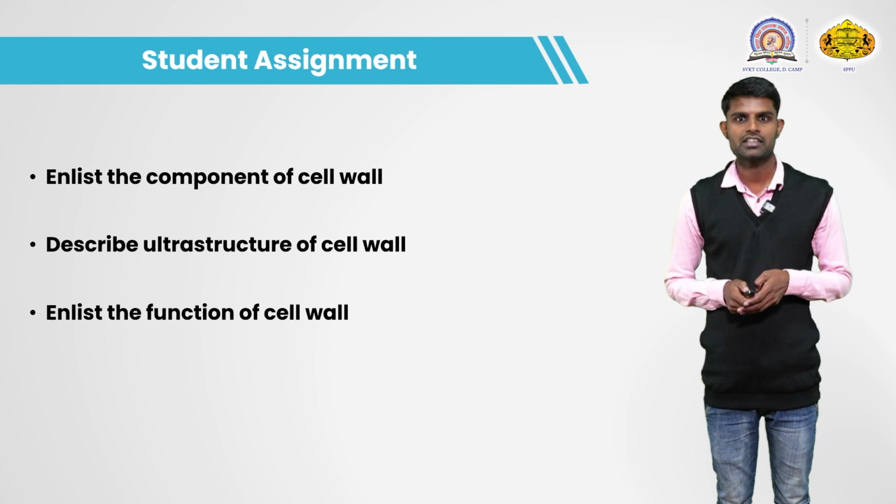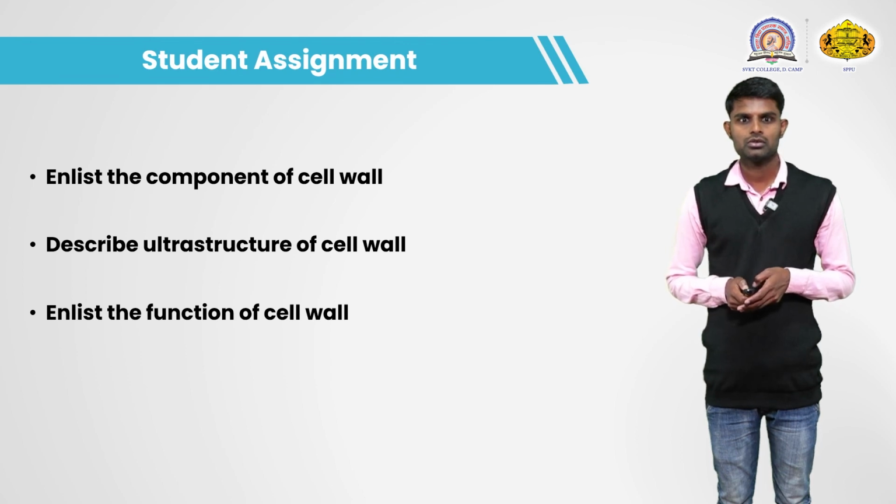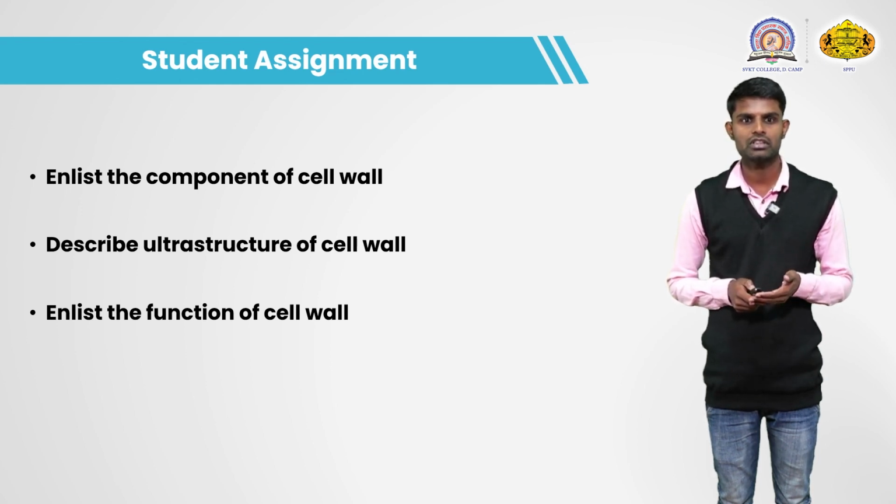Here is the student assignment on this topic, the cell wall. Students are to write down the components of the cell wall, briefly describe the ultrastructure of the cell wall, and list the functions of the cell wall. Properly write down all these three questions in your notebook: list the components of the cell wall, describe the ultrastructure of the cell wall, and list the functions of the cell wall.